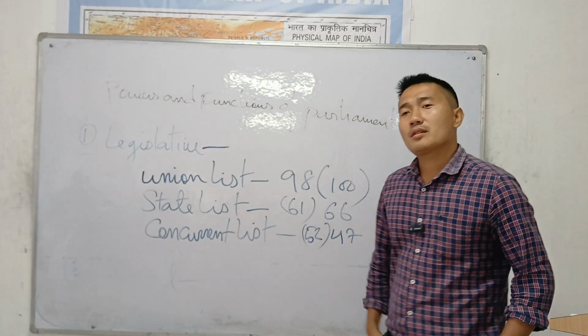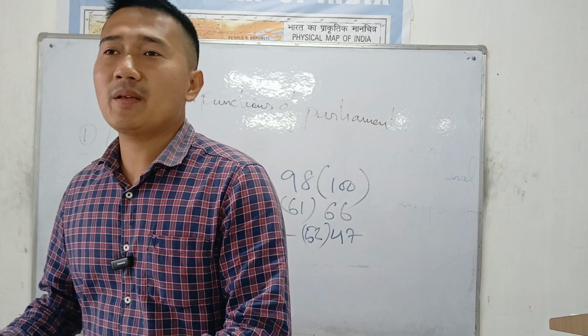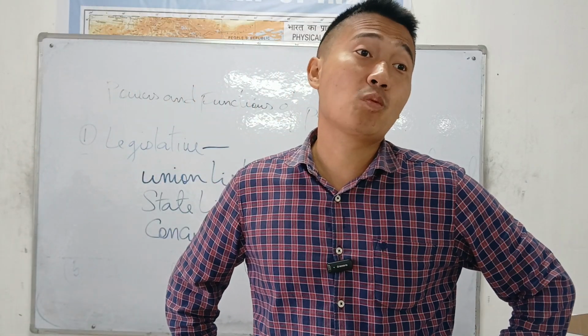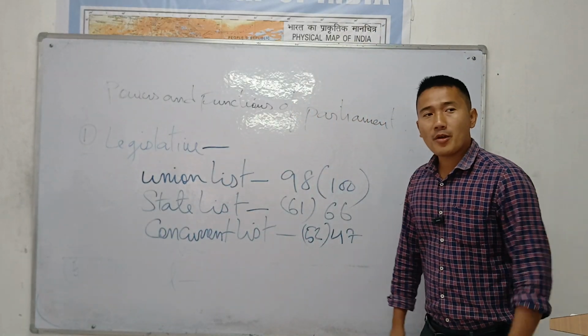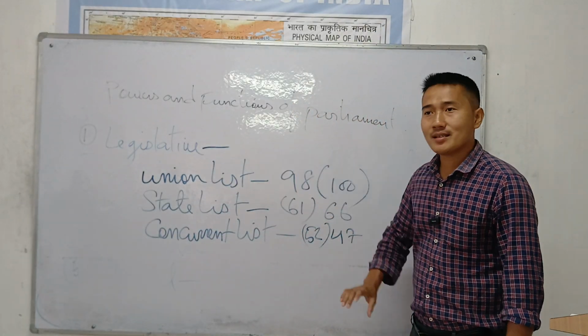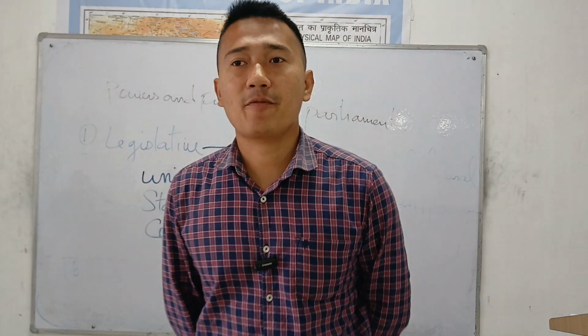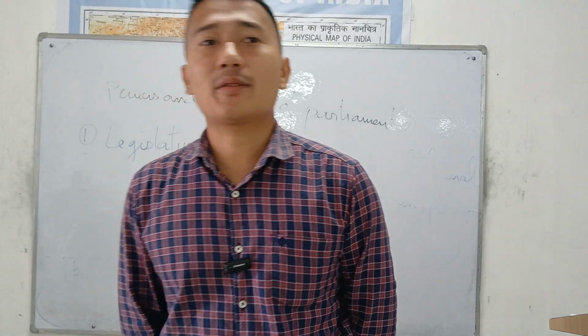Legislative power means to make laws by the Parliament of India. That's all. Okay. Legislative power means the Parliament can make any laws in India for the people of India. They are the superpower. We have three lists: the union list, the state list, and the concurrent list.